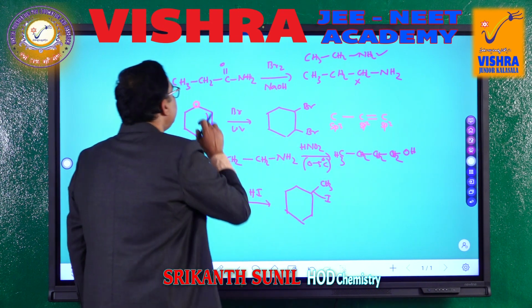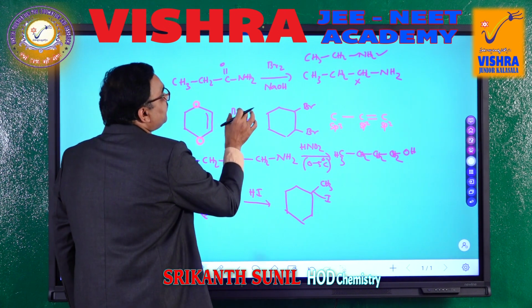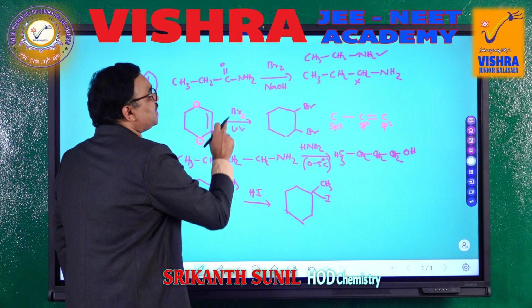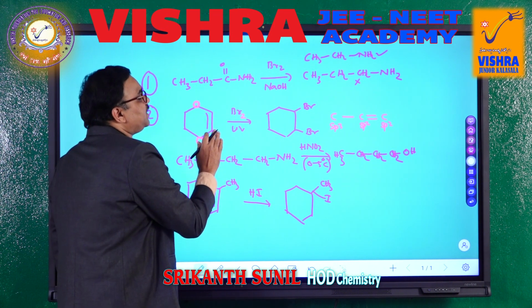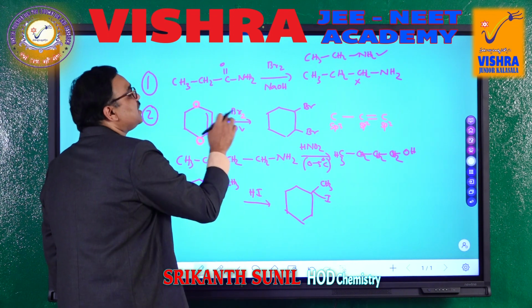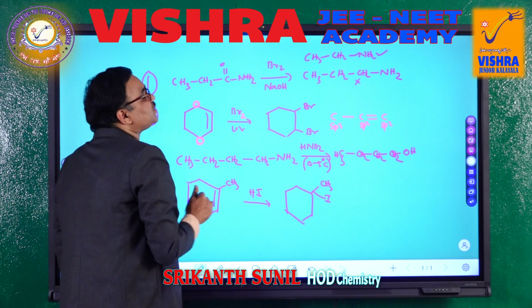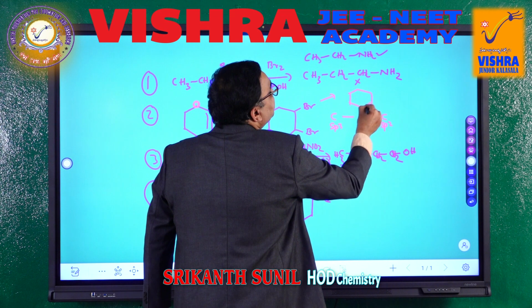Right? So, these two positions are allyl positions. Everyone will think that whenever you take Br2, it will attach bromine here and bromine here. This is not simple addition. This is a substitution reaction. So, what happens? Bromine here or here it is going to attach. So, the expected compound we are going to get is like this.